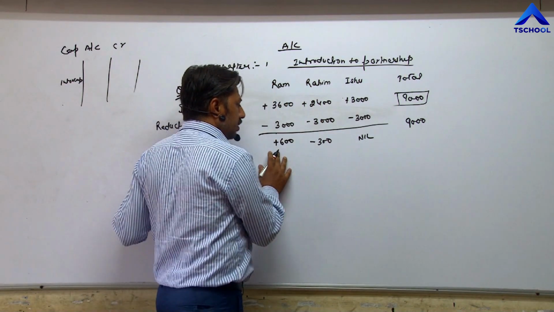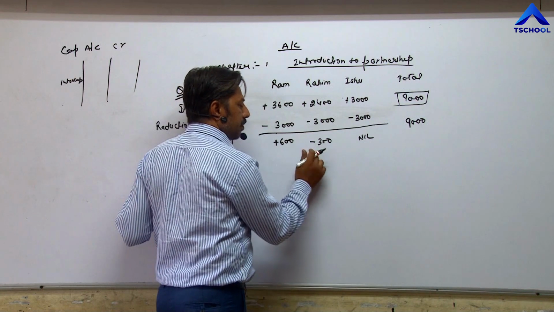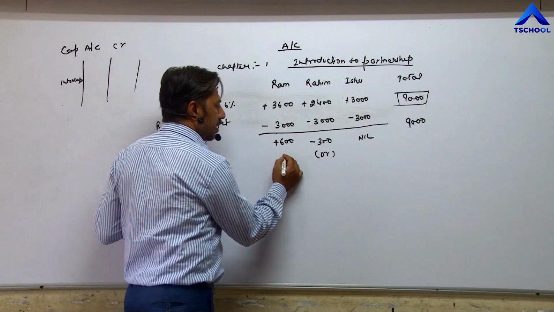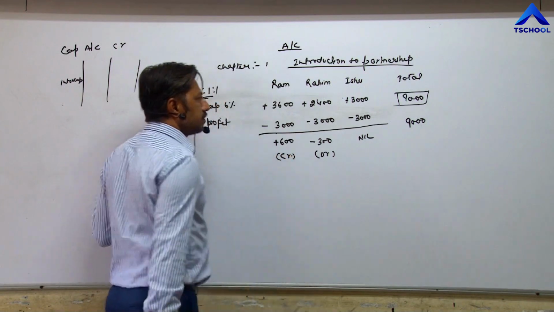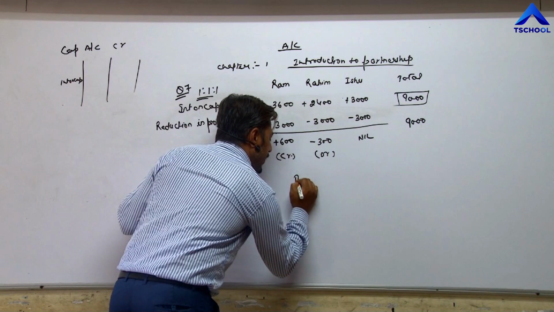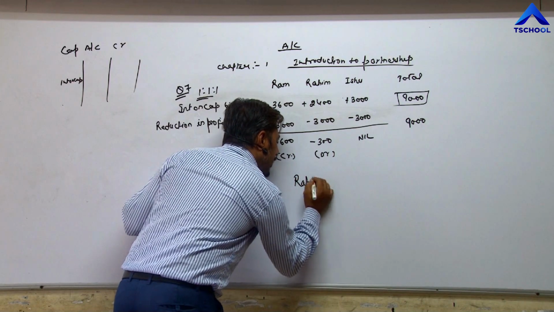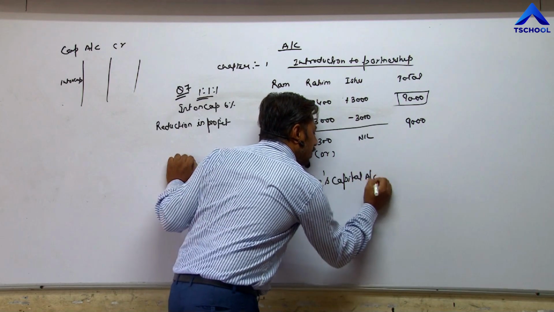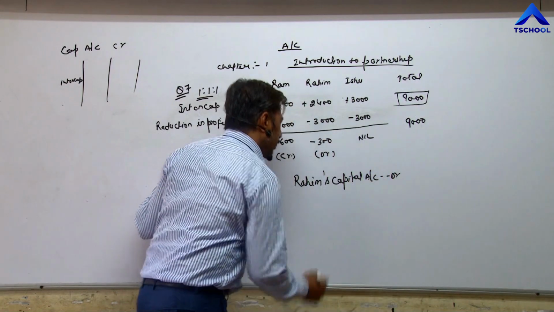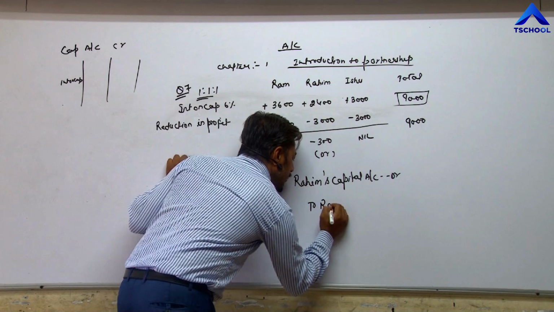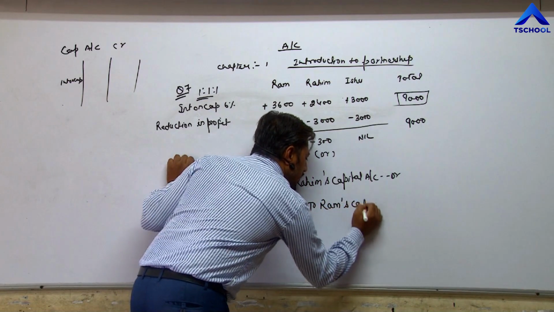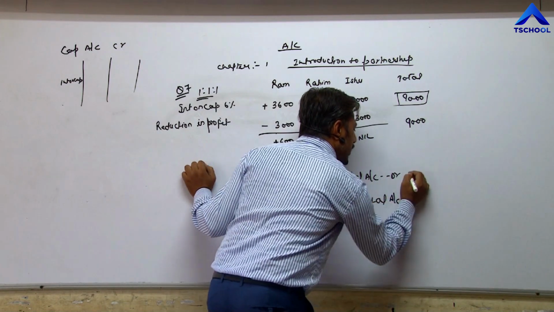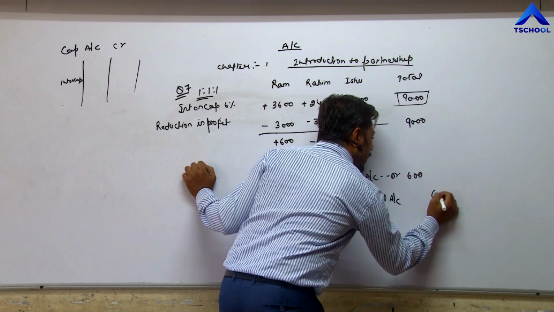Now, the partner who is in loss, means Rahim, is debited. And the partner who is in profit will be credited. So the entry becomes: Rahim's capital account debit to Ram's capital account, 600.